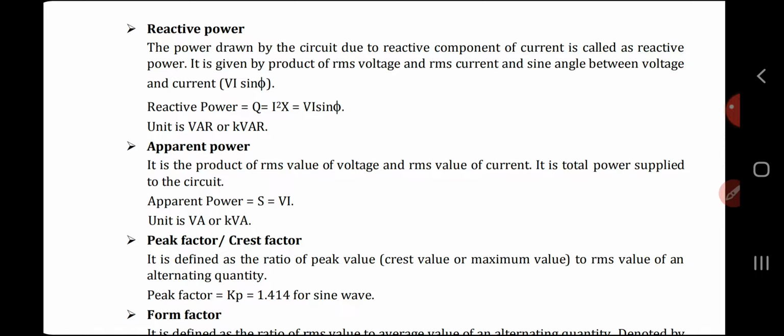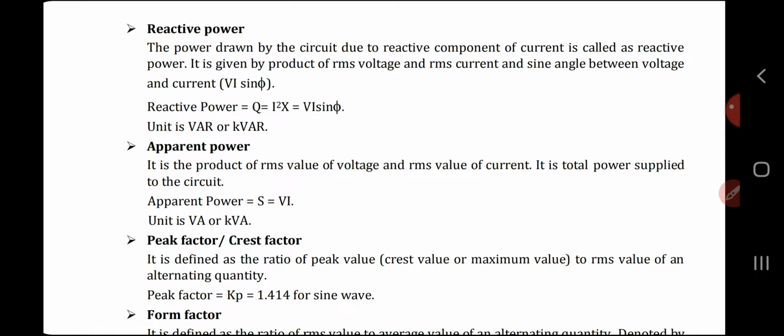The next is reactive power. We already discussed the active power. The only difference is that if you use the sine of the angle between voltage and current, that is called the reactive power. The power drawn by the circuit due to the reactive component of the current is called reactive power. It is given by the product of RMS voltage, RMS current and sine of the angle between the voltage and current, that is nothing but VI sine phi.